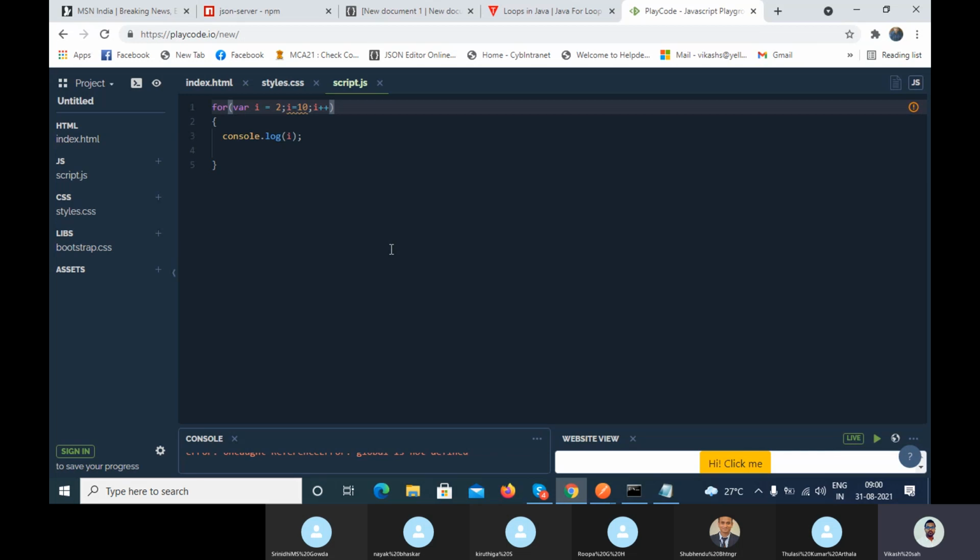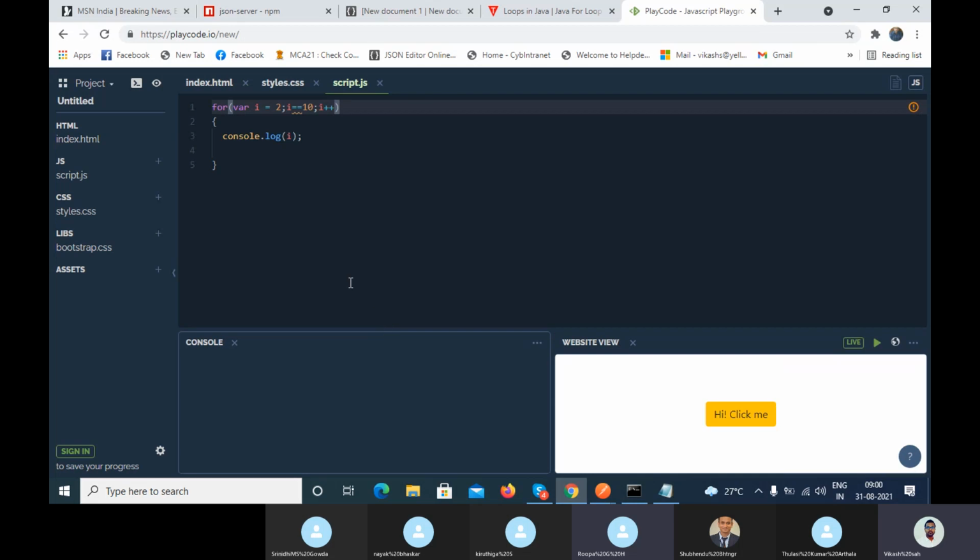I think this is an error, right? The condition should be after initialization. Because we are initializing it to 2 and then checking it for equal to 10, I think it's wrong. So no output, right?